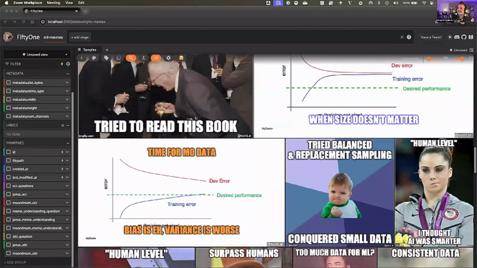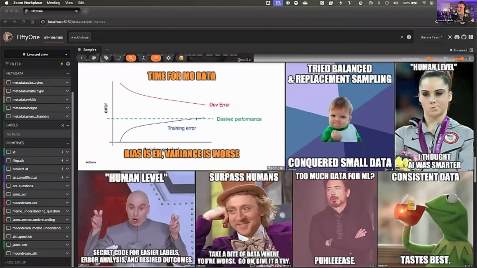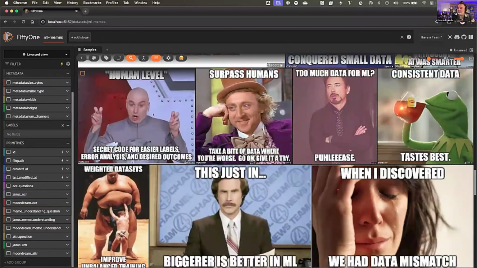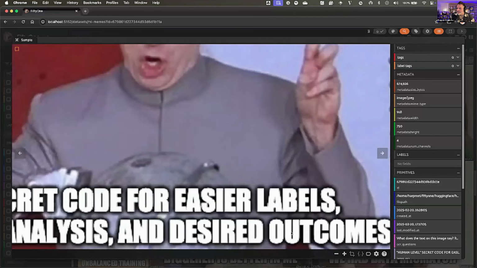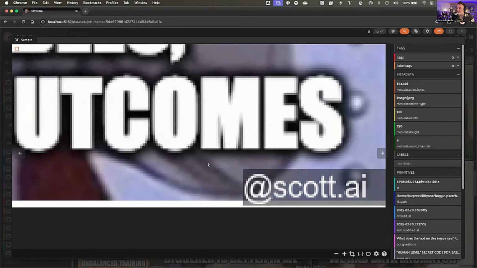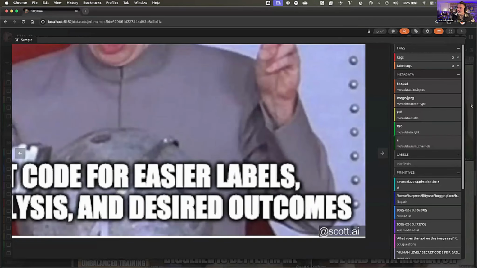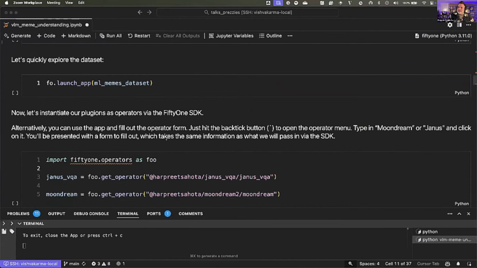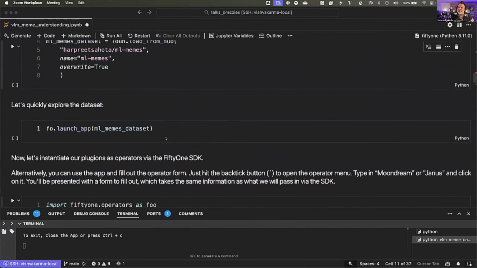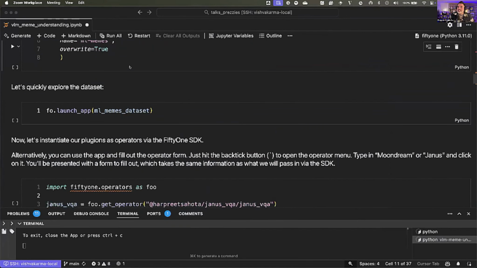We've got all sorts of text all over the place, different sizes and all that. And if you squint really hard here, you'll see kind of the attribution tag of Scott.ai, which, to the human eye, when you're first looking at it, you might miss. But this is going to be important later when I test and see how good a VLM is at understanding that.